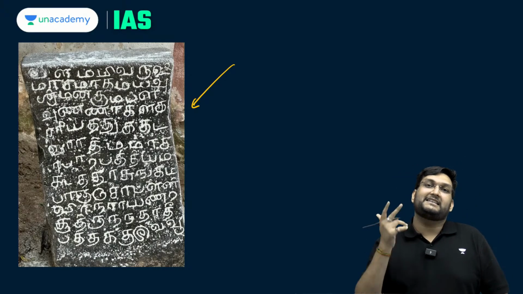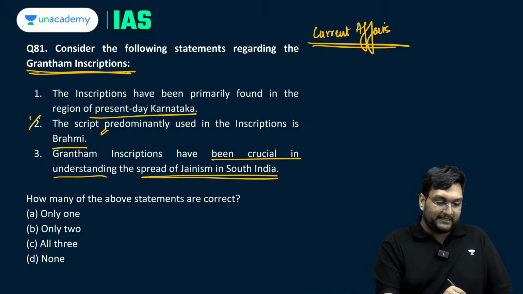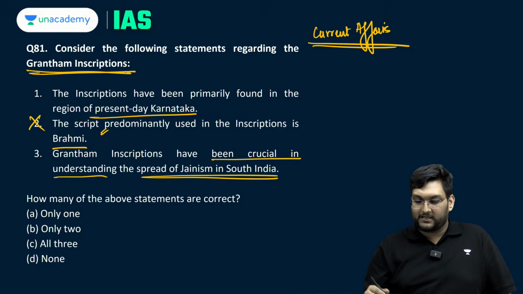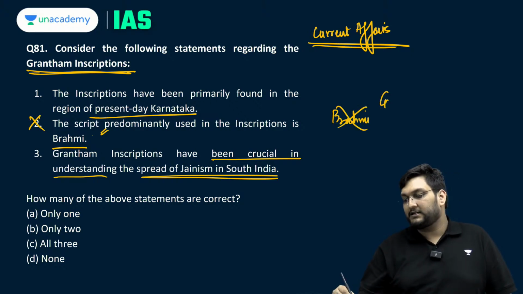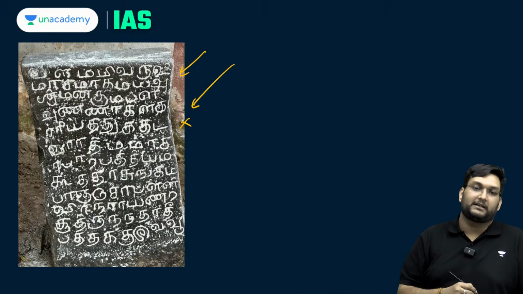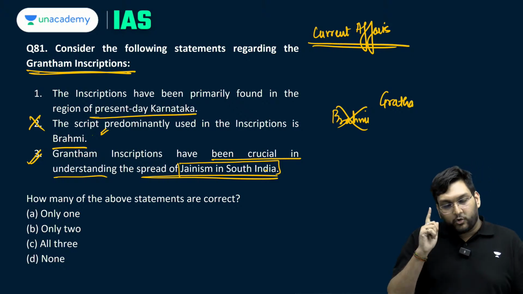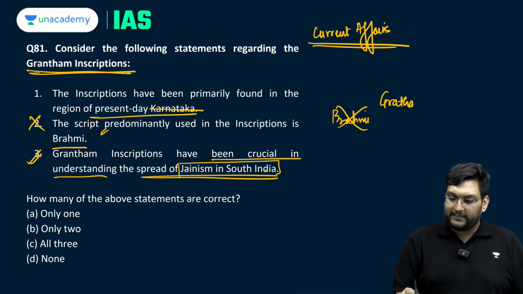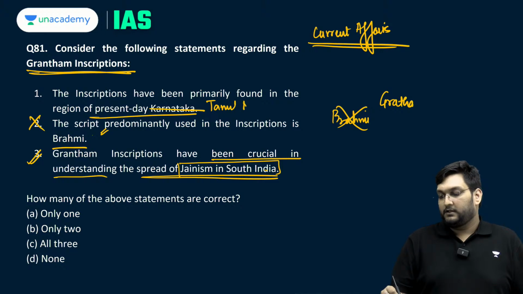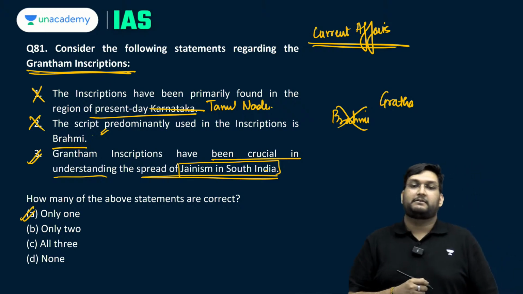What is interesting is that in the question itself there is the answer. First things first, this is an incorrect statement. If it's called a Grantham inscription, the inscription is not in Brahmi, which is the oldest script in India, rather it is in Grantha. This is not Brahmi, this is Grantha. Other aspect: is it related to the spread of Jainism in South India? Yes, totally. The location of this inscription has also been given incorrectly, it is Tamil Nadu. So there are two peculiarities which you should have known. So here only one statement is correct.